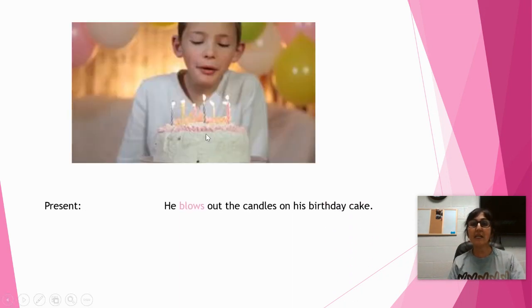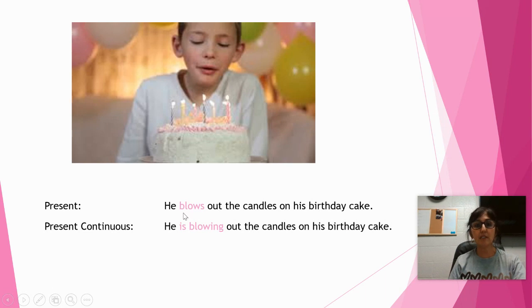Okay, here's a young man, and it's his birthday, blowing out the candles. So let's see the present. He blows out the candles on his birthday cake. He blows. Now we're going to add that S because it's with the singular form of he, she. We're adding that S. He blows. If I said, I blow my candles out, that's without the S. But for he, it's he blows, right, out the candles on his birthday cake.